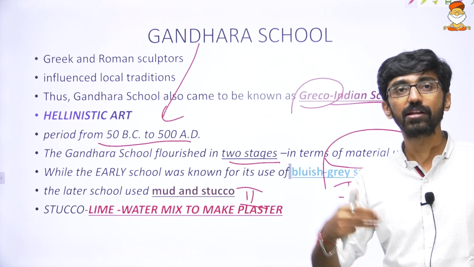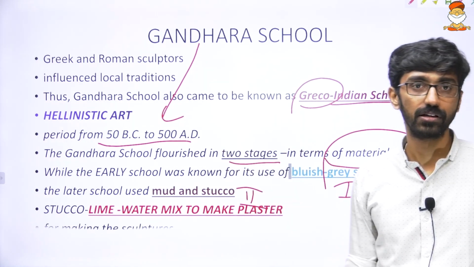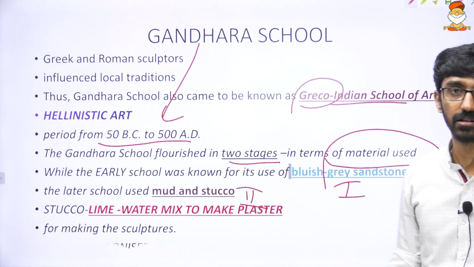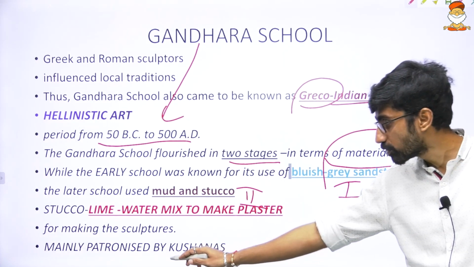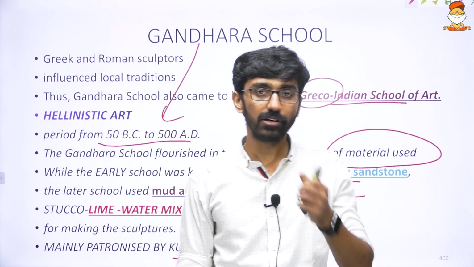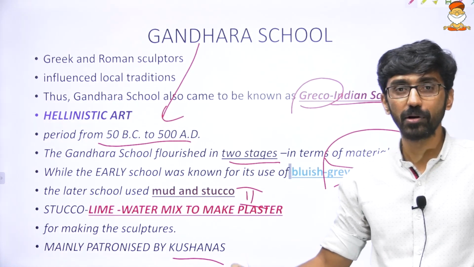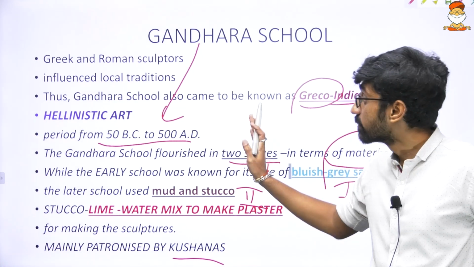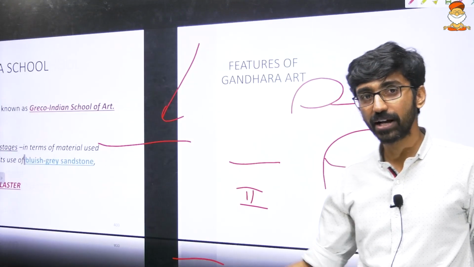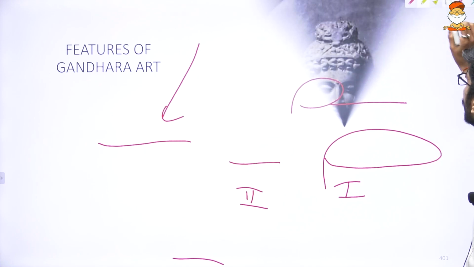And utilizing these materials, they made sculptures. We will see the sculptures of this school also. It was mainly patronized by Kushanas, who came from Central Asia. A little bit of Central Asian as well as Chinese origin is also there, particularly Mongolian origin. So this is Gandhara school. Because it was there in the answer option, that is the reason we are exploring it.